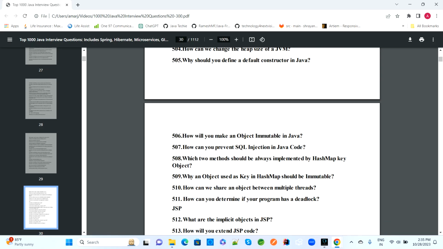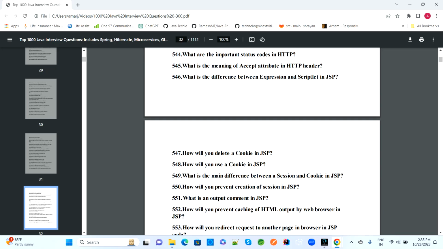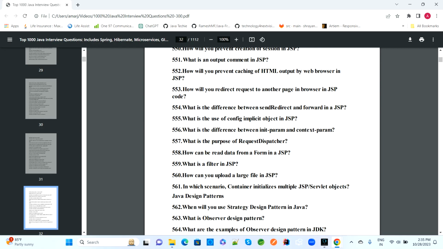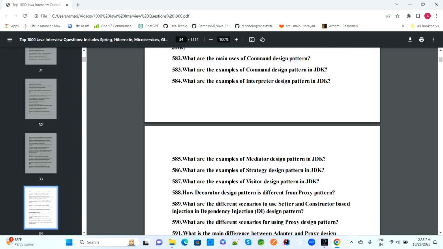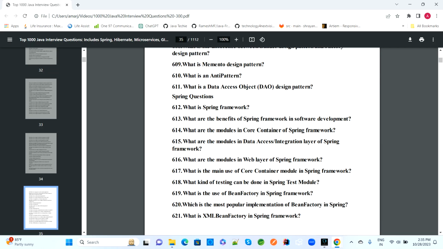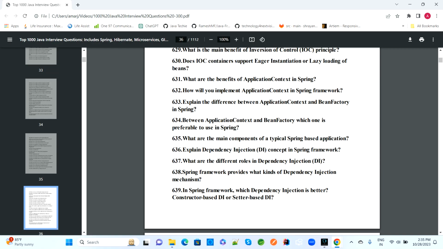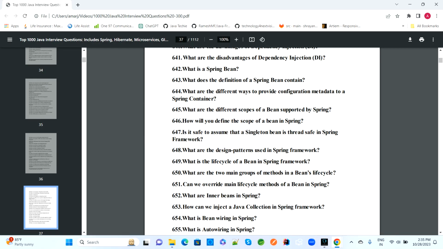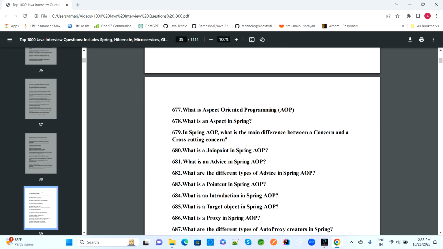In those, there are some JSP related questions, and after this, because some interviewers also ask about JSP, HTML, CSS and so on. And then we will cover some scenario-based interview questions, and then JDBC, then the Spring framework, which will have multiple Spring questions.